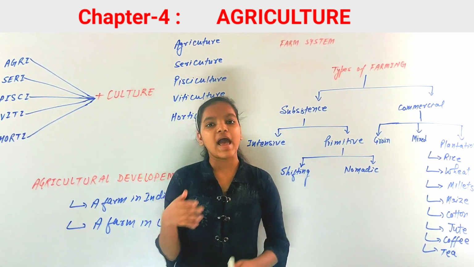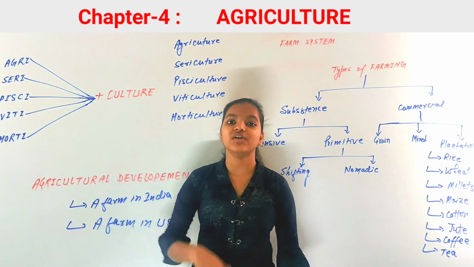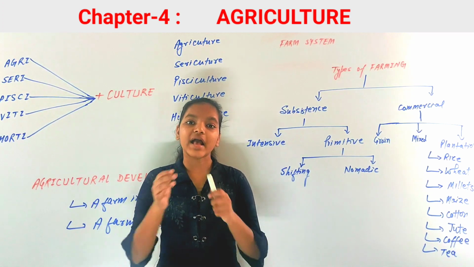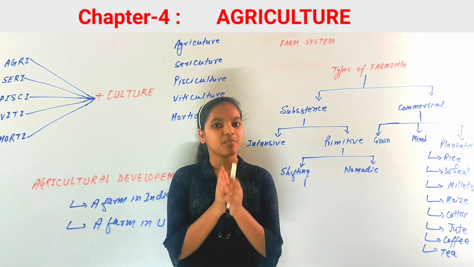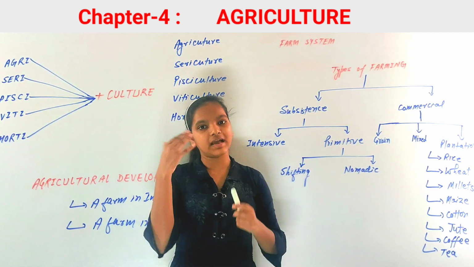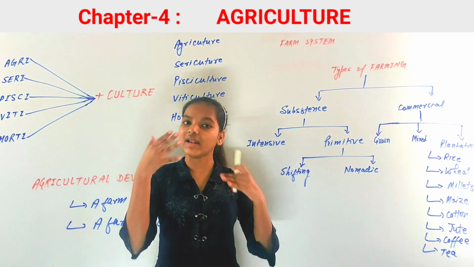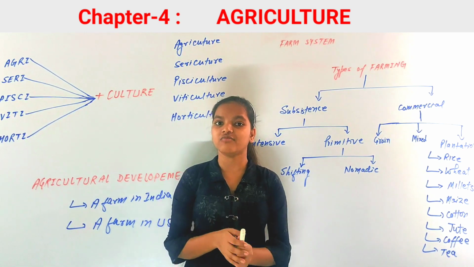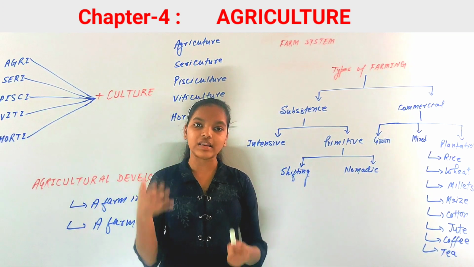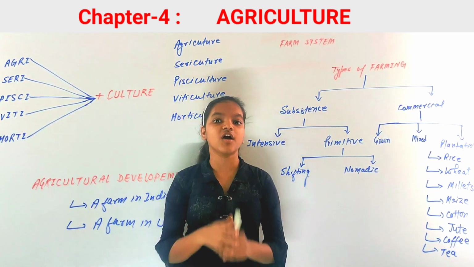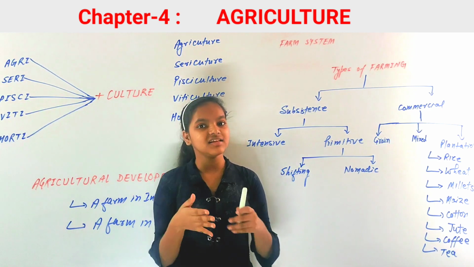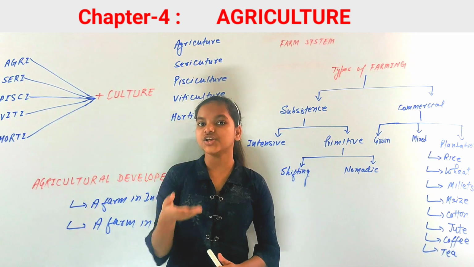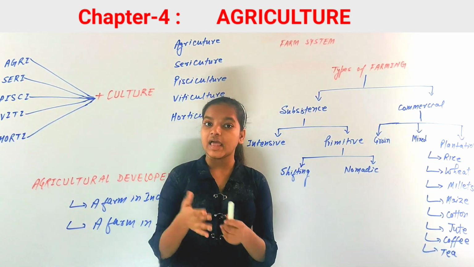Agri means soil and culture means cultivation, that is, we are cultivating soil and growing crops. 50% of the world's population is dependent on agriculture, and 2/3 of India's population is still dependent on agriculture.